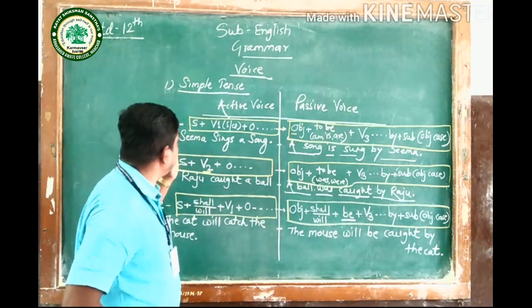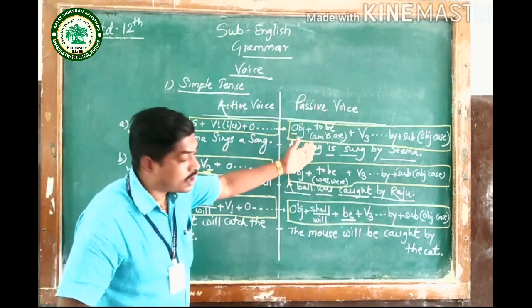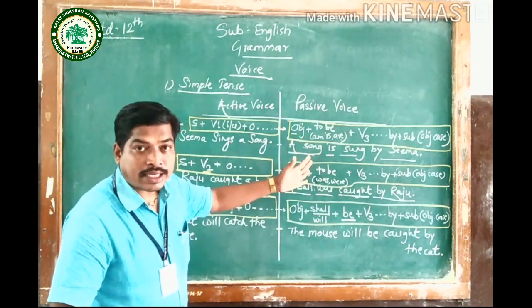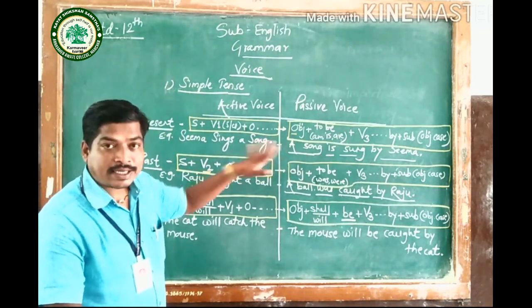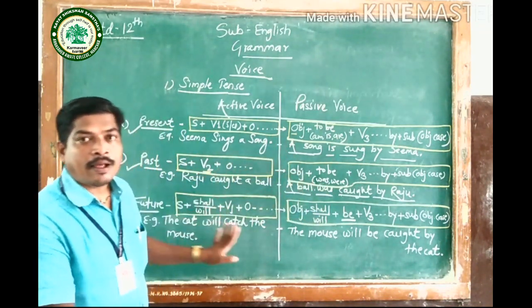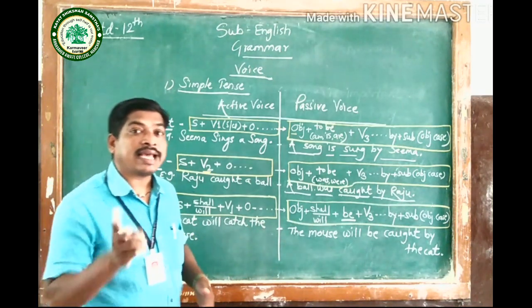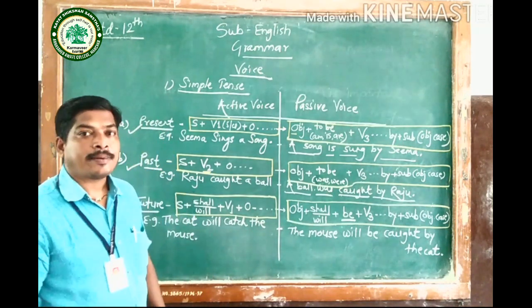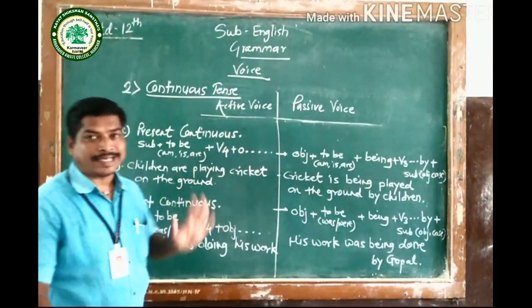of simple present, simple past and simple future, and such will be the structure or pattern of the sentence of passive voice of simple present, simple past and simple future. Now let's move forward towards the second aspect. It is continuous tense.